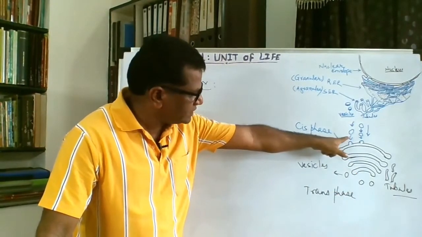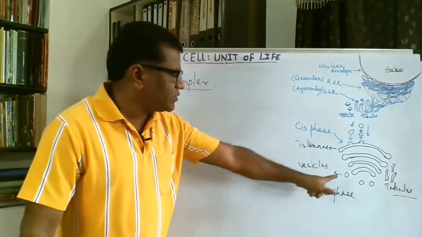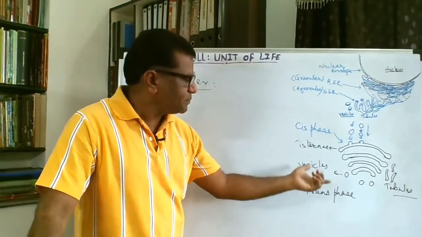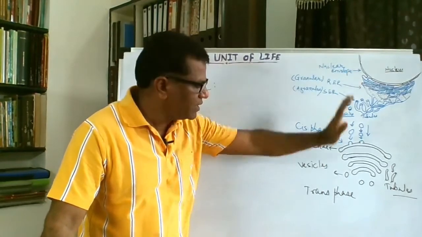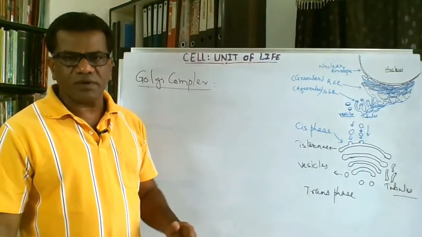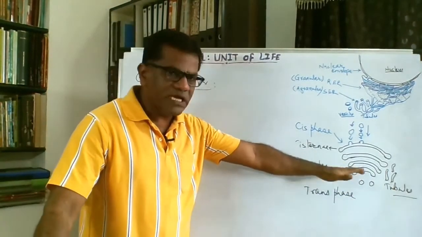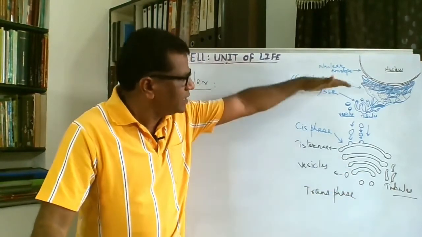This convex surface is the cis phase and the concave surface is the trans phase. The cis phase is generally towards the endoplasmic reticulum and the trans phase is generally away from the endoplasmic reticulum. It may head towards the plasma membrane or the cell membrane.